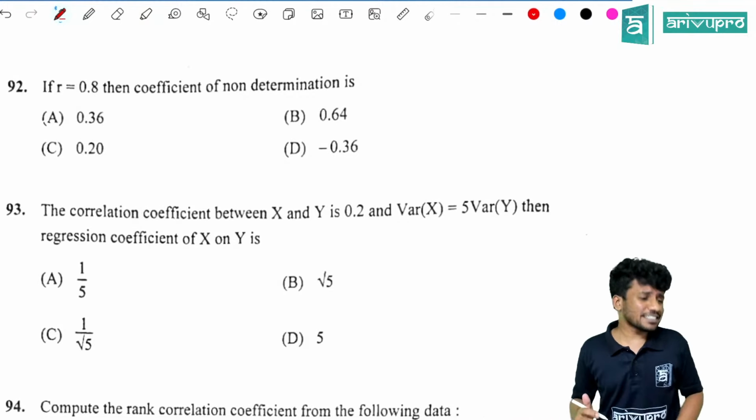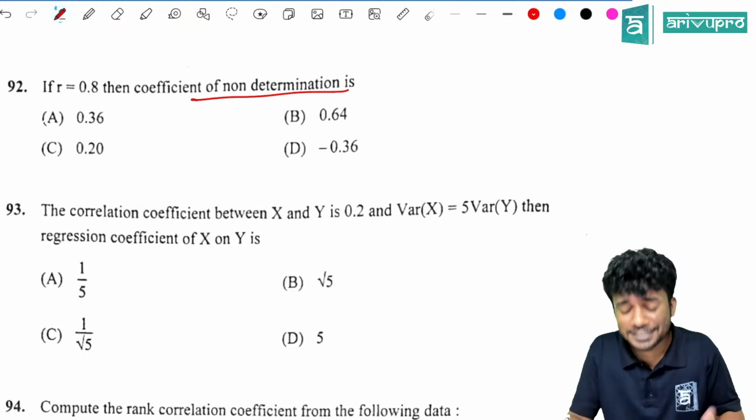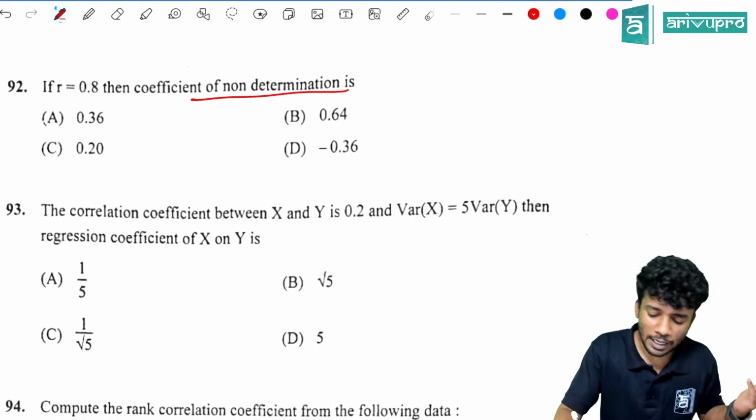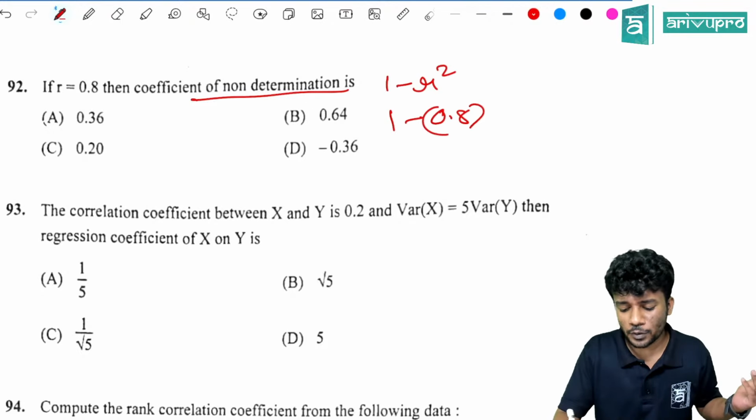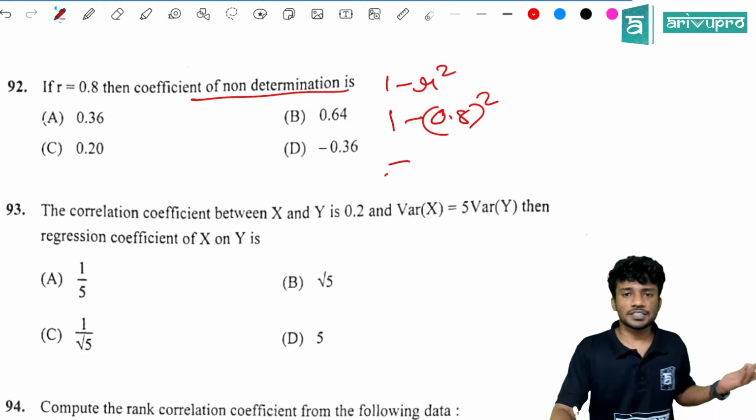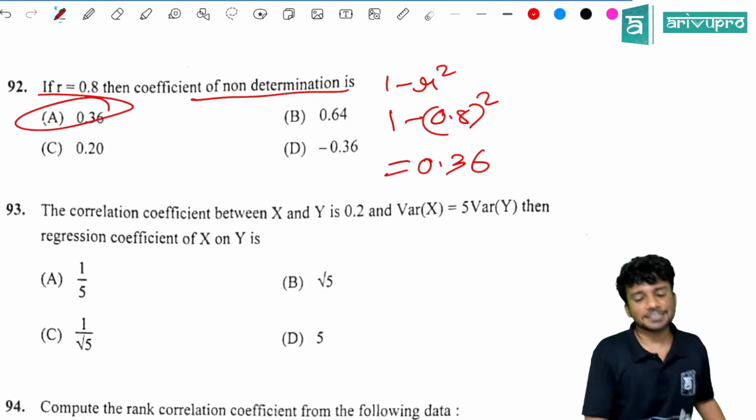If r is equal to 0.8, then coefficient of non-determination is what? 1 minus r square, which is 1 minus 0.8 the whole square, which is equal to how much? 0.36. Option A is the right answer.